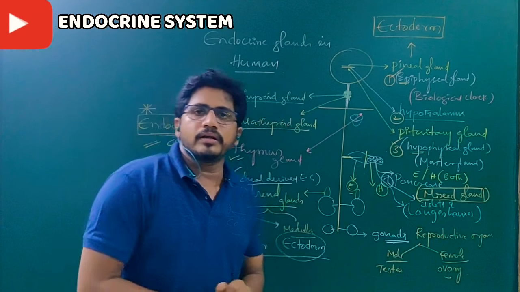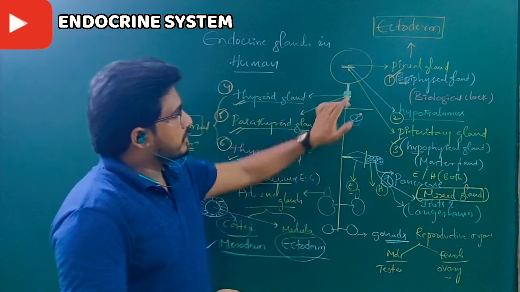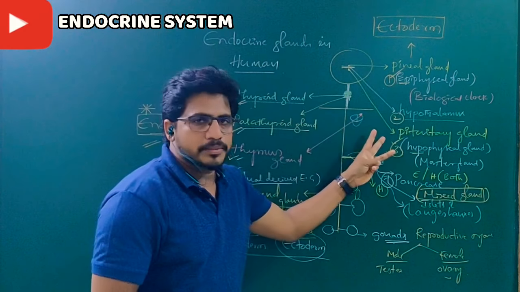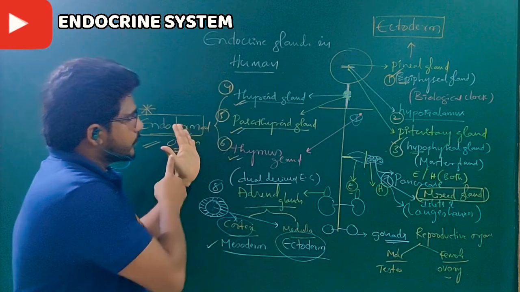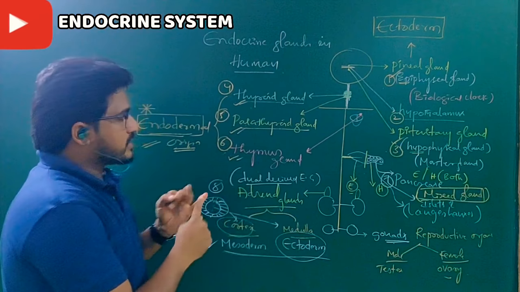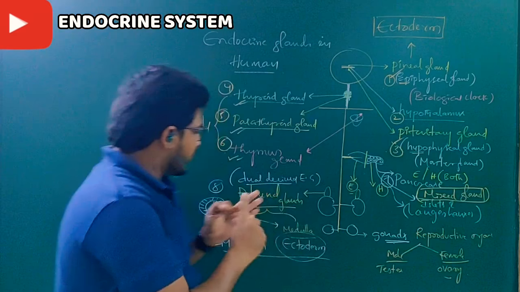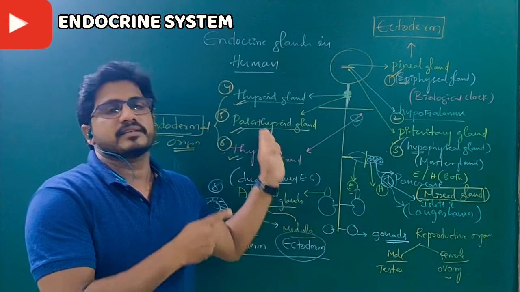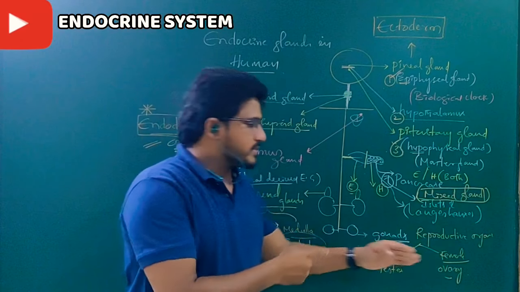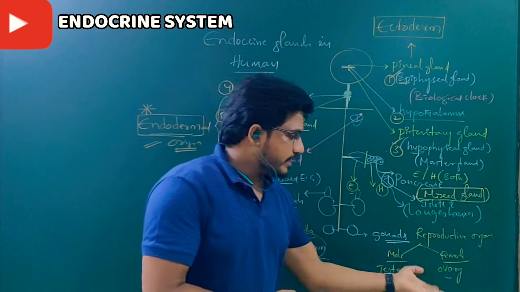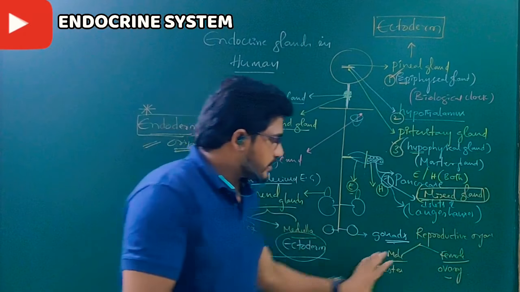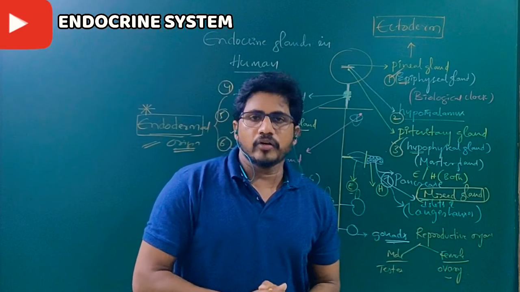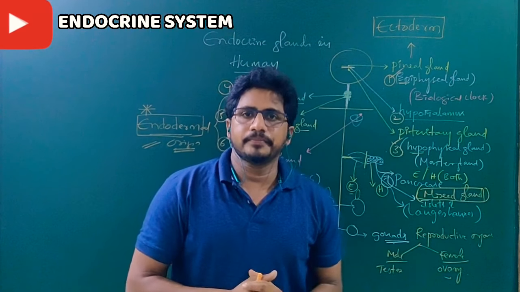So, if this individual is a male human, then first is the pineal gland, second the hypothalamus, third the pituitary, fourth the thyroid, fifth the parathyroid, sixth the thymus, seventh the islets of Langerhans, eighth the adrenal gland, ninth the testis. If this human is female, then the testes are replaced by the ovary. Either testes or ovary is present in one body, not both. So the total number of endocrine glands in humans is 9.